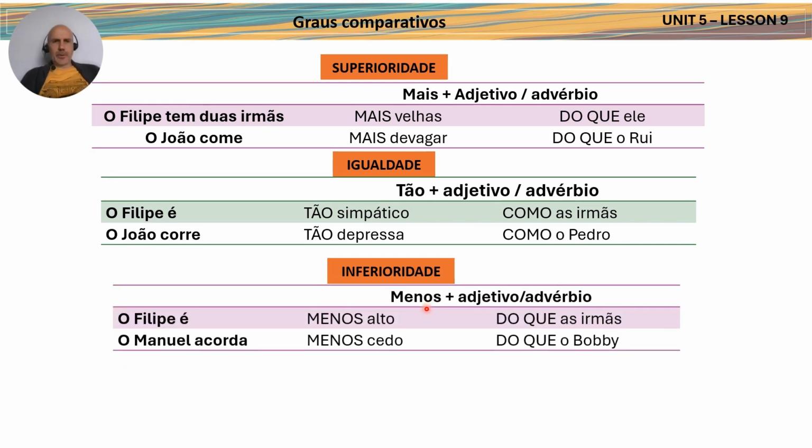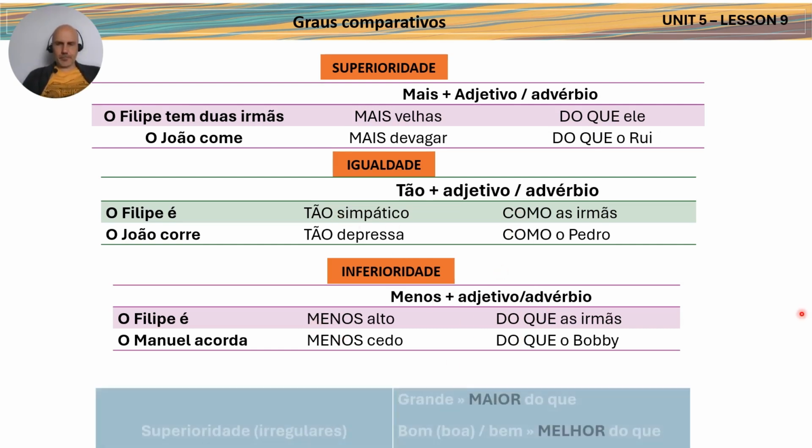And then we have inferioridade. Example, o Filipe é menos alto, so Filipe is less tall do que as irmãs. So this one here is very similar with this one, right? But here you have mais and here you have menos. Here you have do que and here we still have do que. So Philip is less tall than the sisters. And o Manuel acorda, so Manuel wakes up menos cedo, so less early, do que than Bobby. Okay? So mais do que, and then menos do que, and tão como.